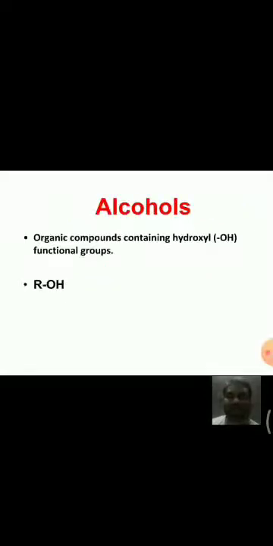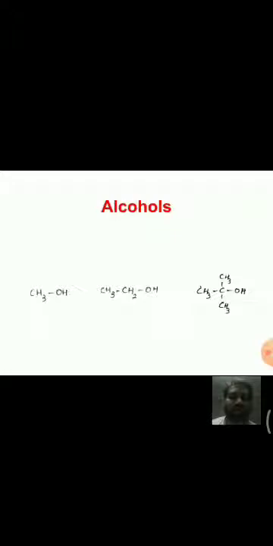Coming to alcohols, we know that these are the organic compounds containing hydroxyl functional group, it is OH group. Generally alcohols are indicated with ROH. Here OH group is the functional group, that is hydroxyl functional group. Coming to see here, these are some examples. The first one is methanol or methyl alcohol. The second one is ethanol, the common name is ethyl alcohol.